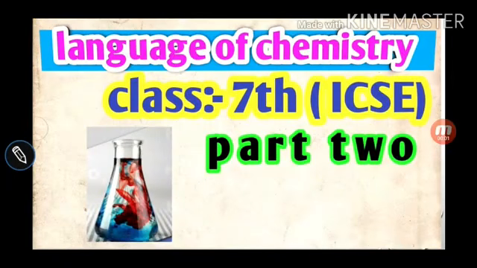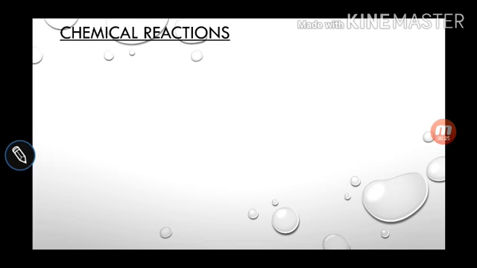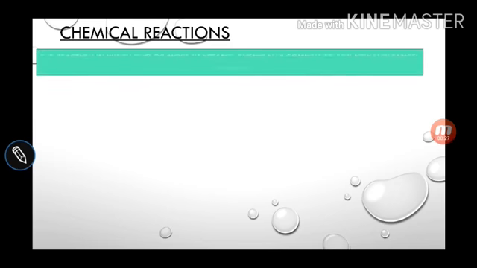Hello students, today we are going to start language of chemistry part 2. In part 1 we have discussed what a chemical reaction is and the characteristics of chemical reactions. So now we are going to revise all these characteristics, and after that we will discuss some more important topics. Let's see. What is a chemical reaction?